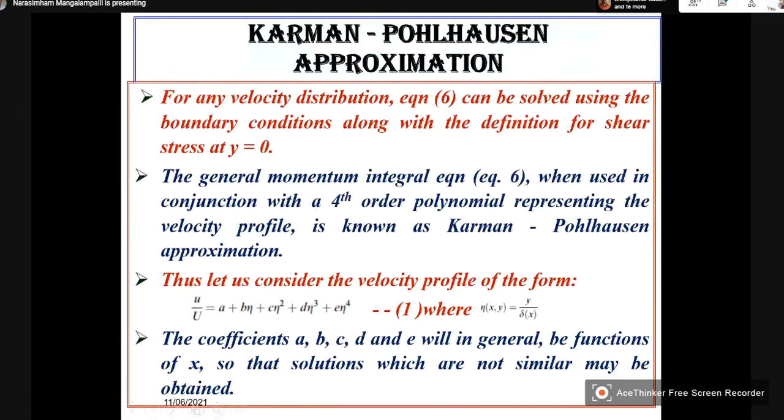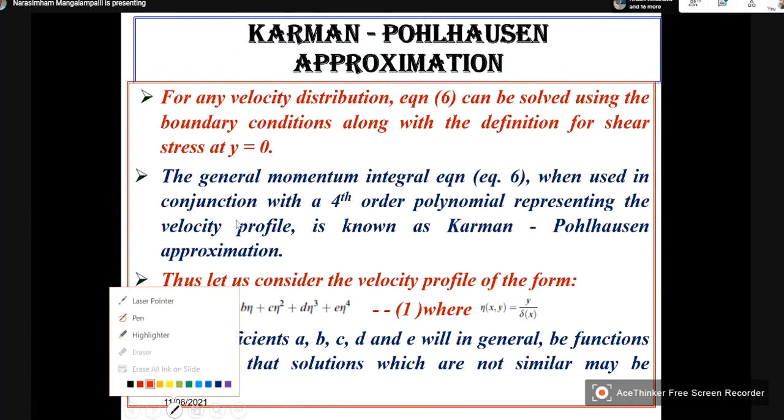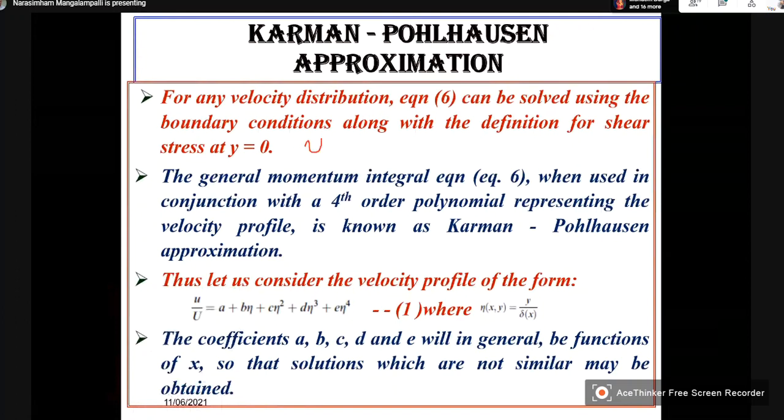What is the definition for shear stress at y is equal to 0? It is zero, given by mu du by dx corresponding to y equal to 0. So, this is the boundary condition with respect to shear stress.